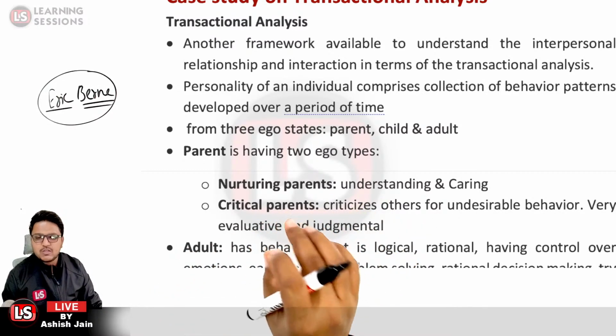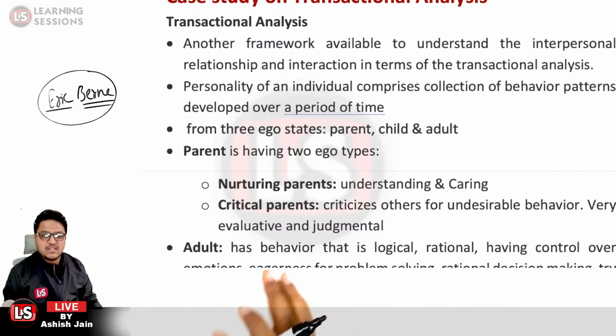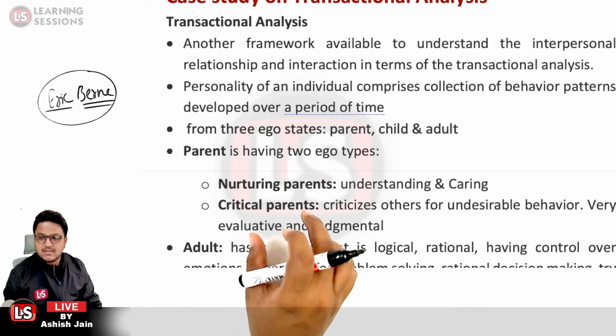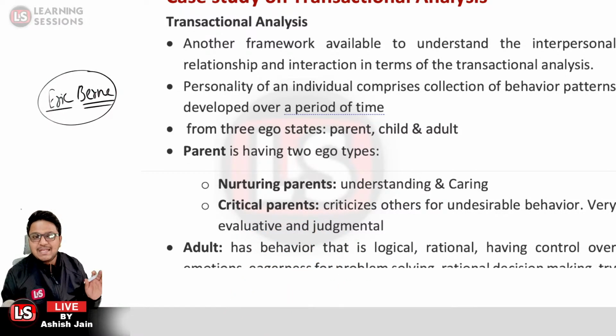The nurturing parent is caring and understanding, whereas the critical parent criticizes others for their undesirable behavior. If you do not desire some behavior out of your children or society, you will be criticizing it. That is the critical parent attitude. They are very evaluative and very much judgmental.